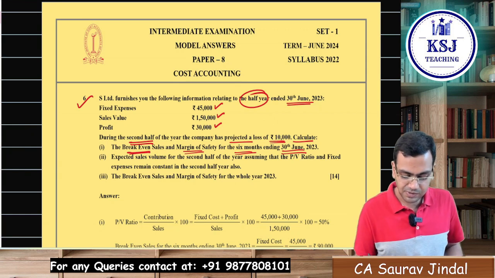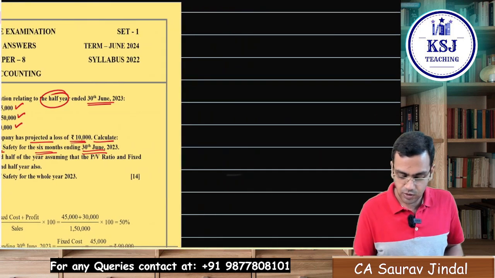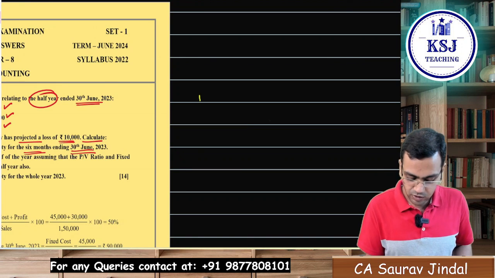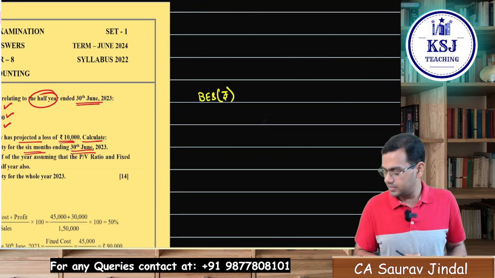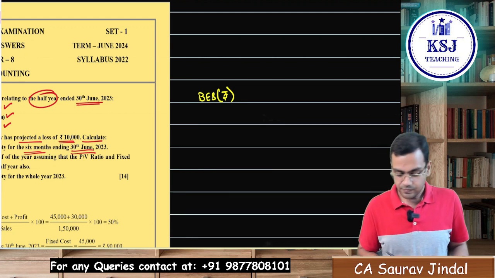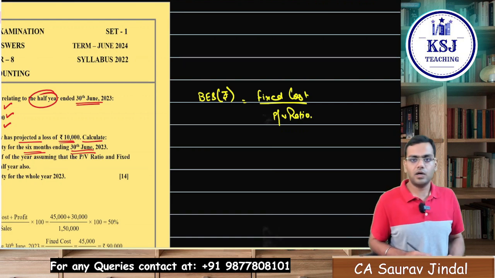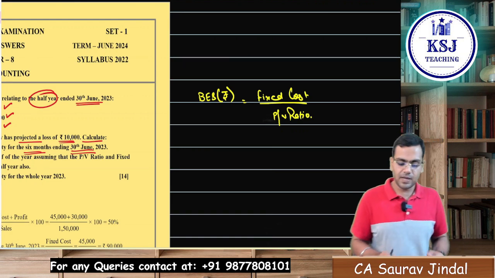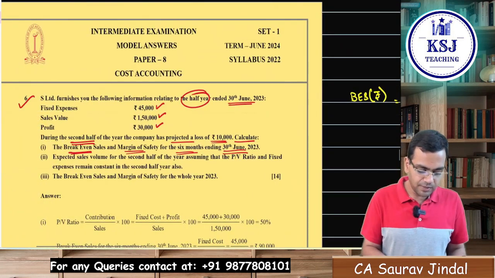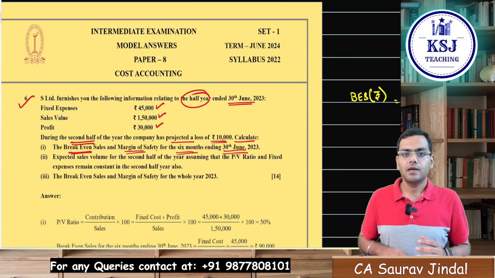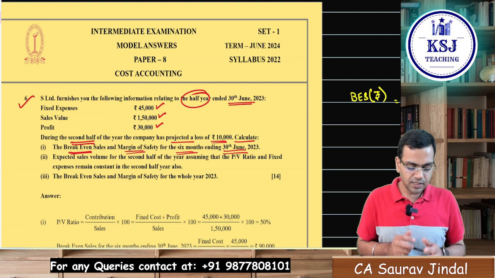So fixed expenses are there. For the break-even sales in rupees, what do I need, sir? I need fixed cost divided by PV ratio, isn't it? How will I calculate the PV ratio, sir?